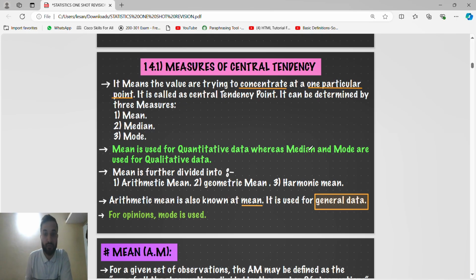Guys, what do you have to do? First, revise all the questions and answers that I did in the classroom. Second, revise all those PDF questions. While doing the revision, you have done a lot of revision, so you know the concept and which topics are important. This question I know, this question I know, so you can skip those.